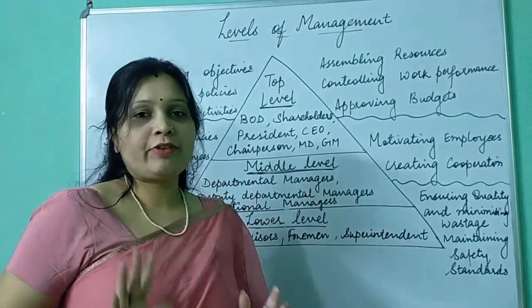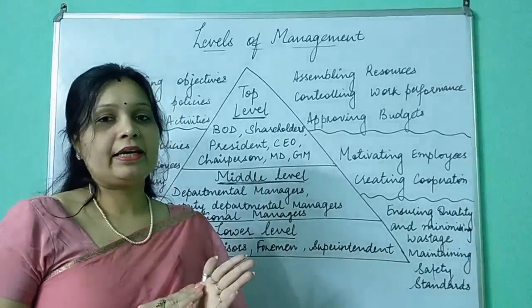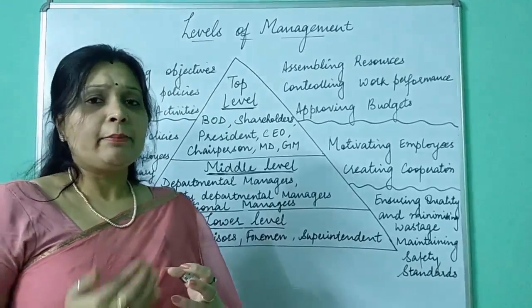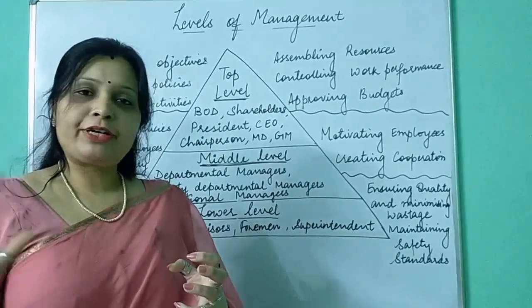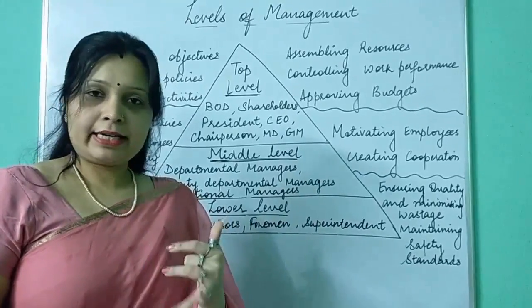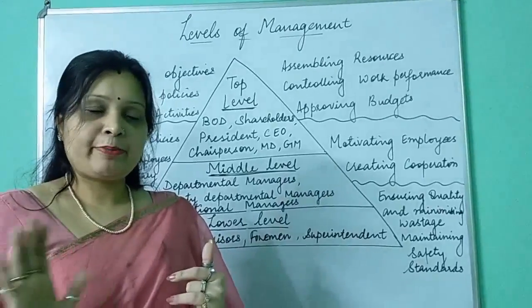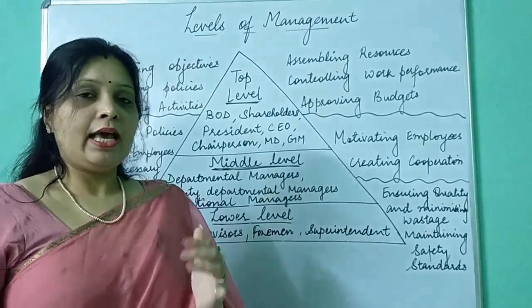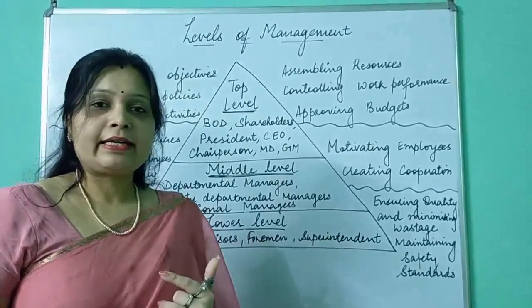There are 5 functions of management: POSDC, that is planning, organizing, staffing, directing, and controlling. In this chapter we won't be discussing them in great detail, because for each of these functions we have a totally different unit. We have a unit in which we will discuss planning in much detail, and similarly for organizing, directing, staffing and controlling. So we will discuss all those functions later in those units. Here you only have to see that there are 5 functions of management: planning, organizing, directing, staffing, and controlling.